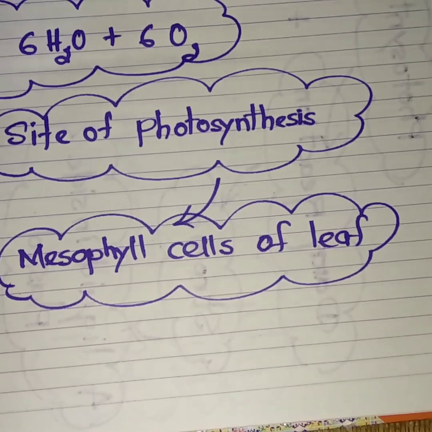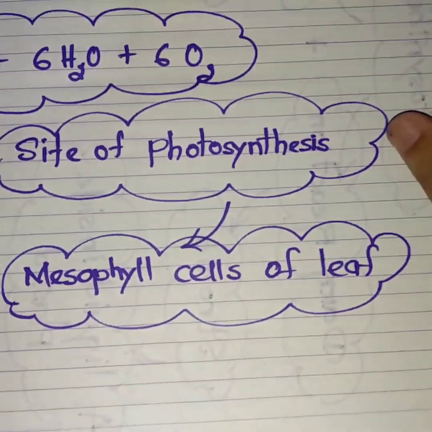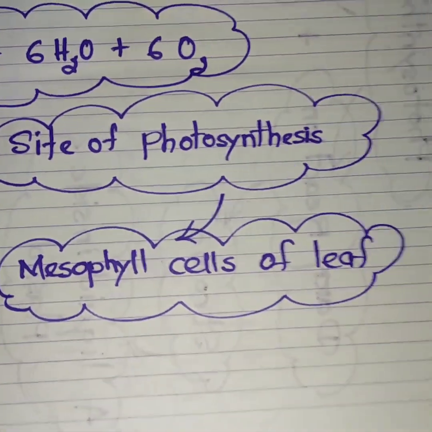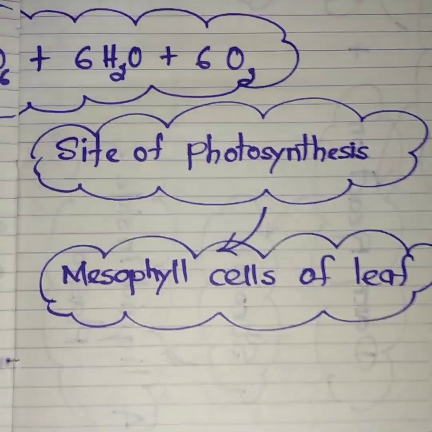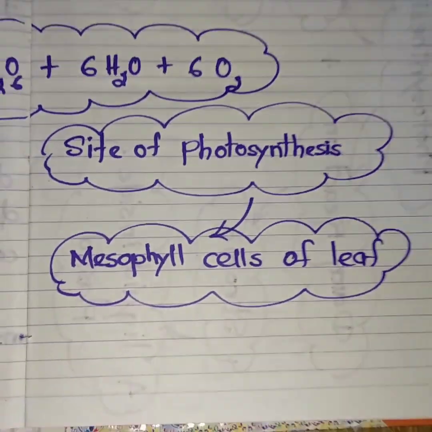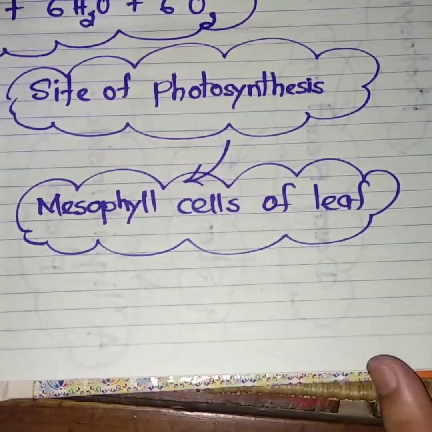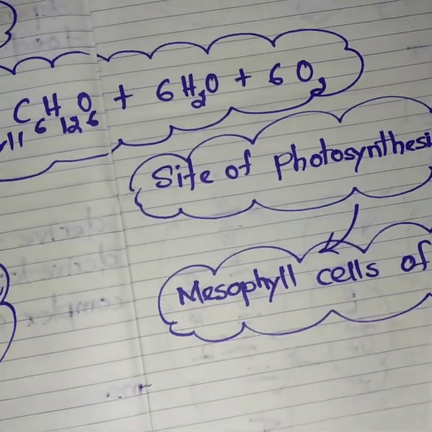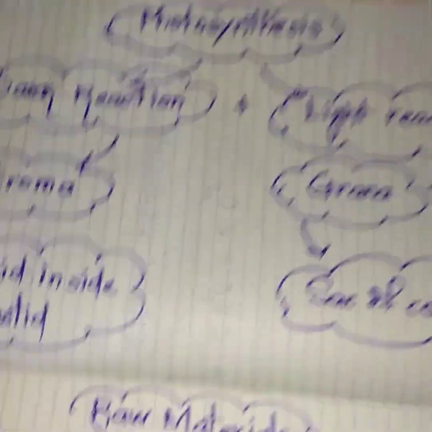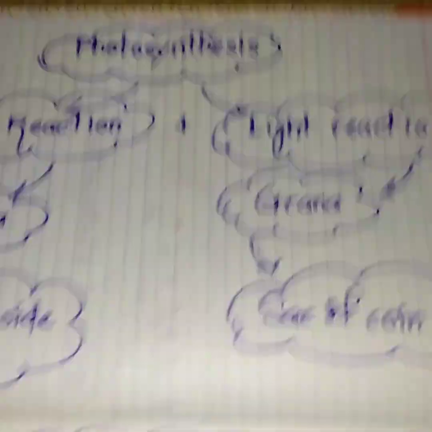Then come to the site of photosynthesis. Leaves are the proper site of photosynthesis because a leaf contains mesophyll cells, and these mesophyll cells have chlorophyll pigments, so they are able to synthesize food in the presence of sunlight.